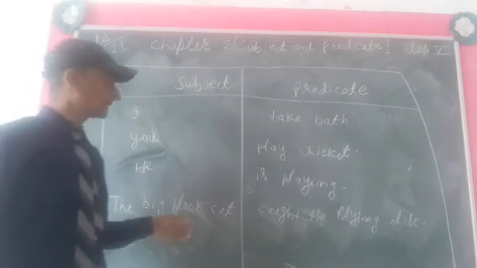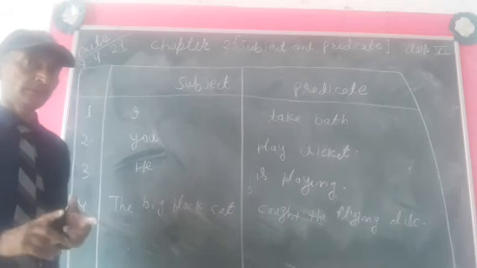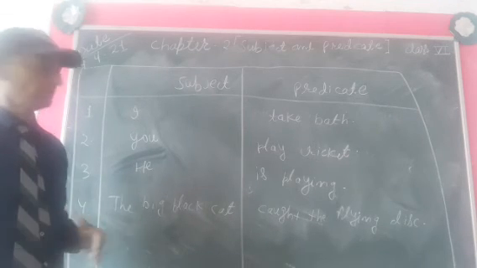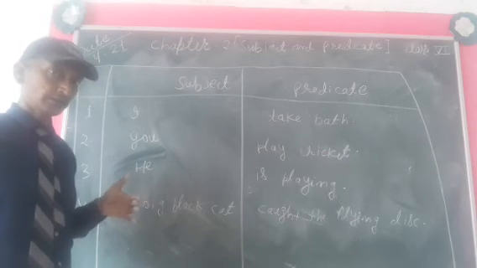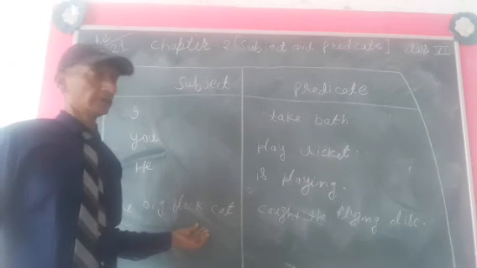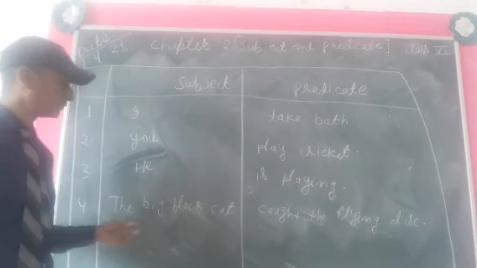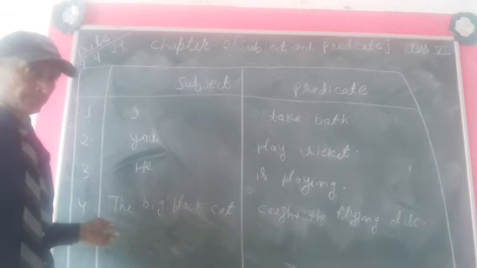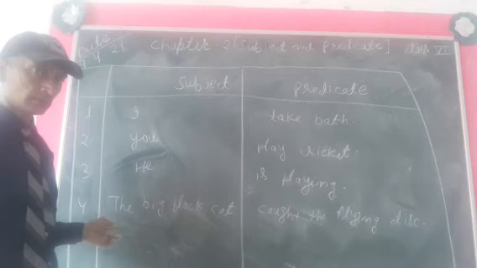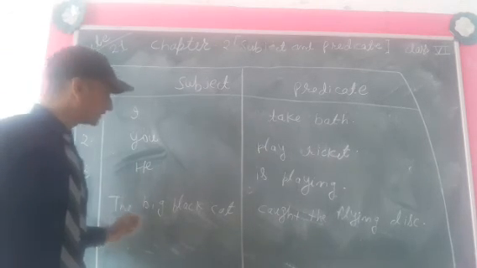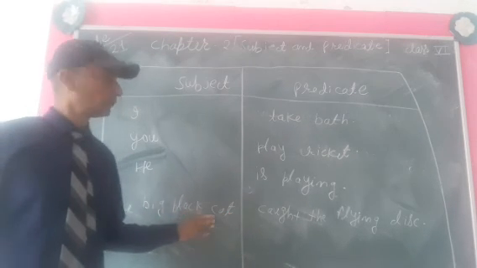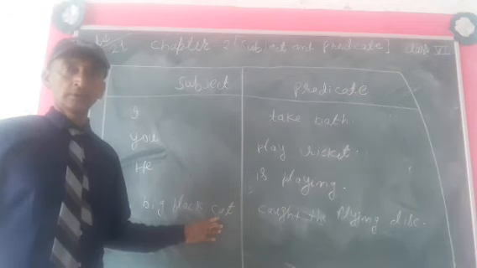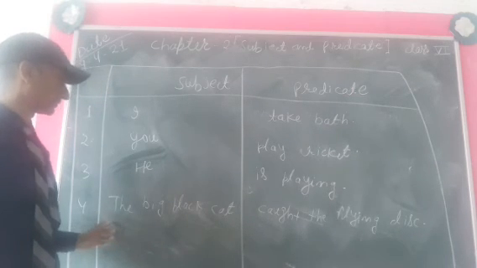The big black cat. And please remember, be very careful. If at your subject place, 2-3 words are there, all will be your subject. Okay, clear? We'll try to learn it by heart. The big black cat: 1, 2, 3, 4. Your subject is of 4 words.